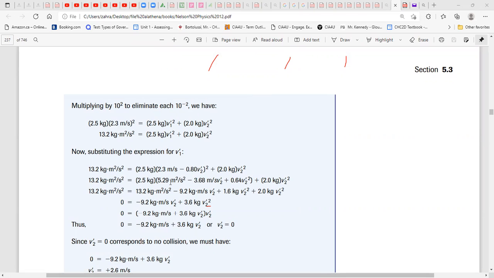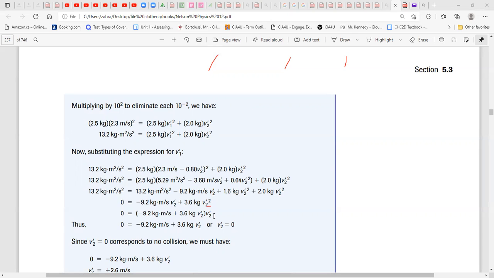So we expand it. The first one power 2, minus twice the first one multiplied by the second one, plus the second one power 2. And you multiply this number in, you gather the like terms. So the V prime 2 here is there. These are the like terms, V prime 2 power 2, V prime 2 power 0. This 1.6 plus 2 is 3.6 V prime 2 power 2. Then you can factor out, so 13.2 and 13.2 will cancel from both sides. You can factor V prime 2 here.